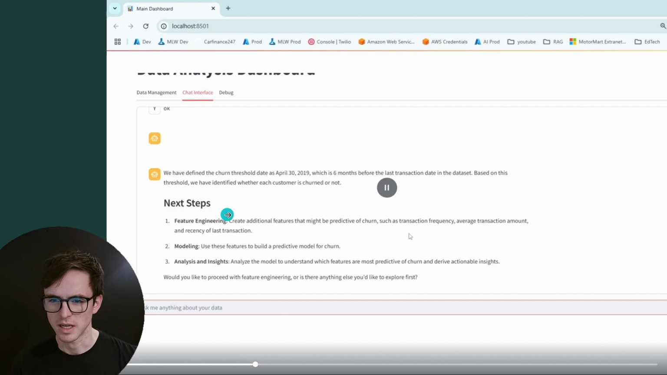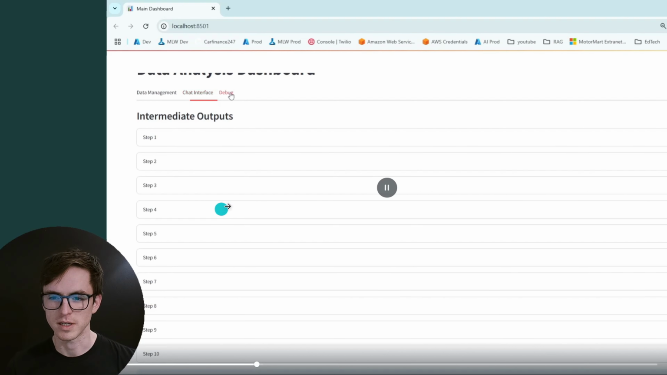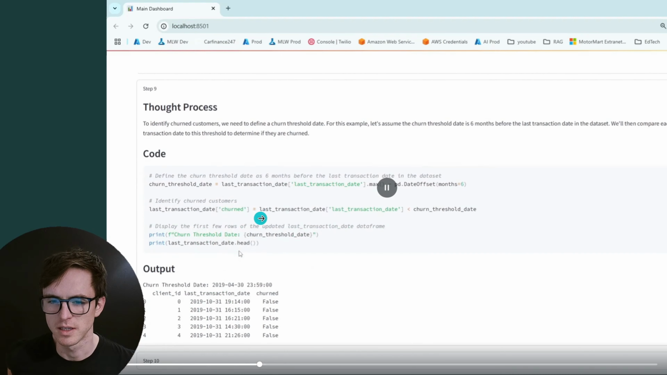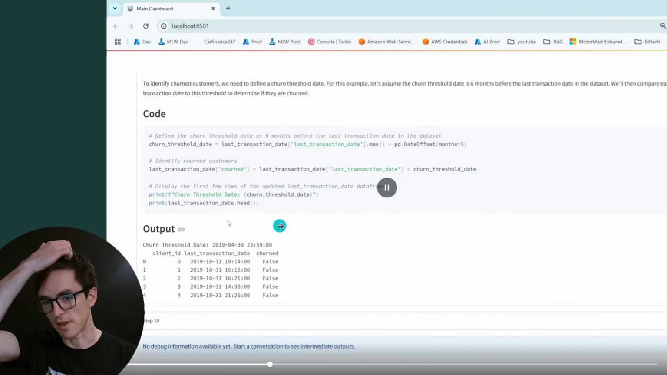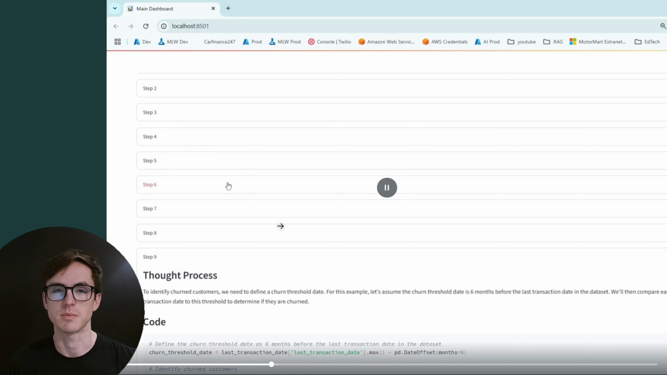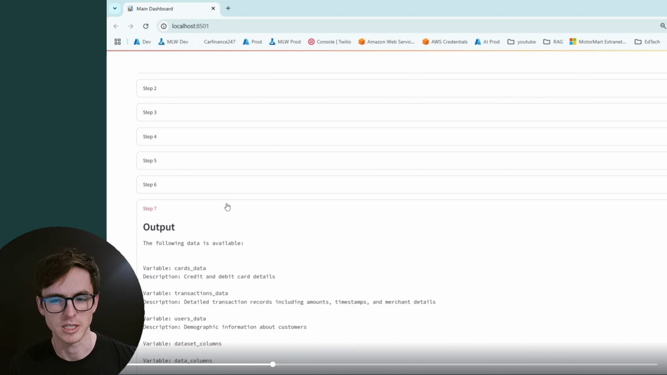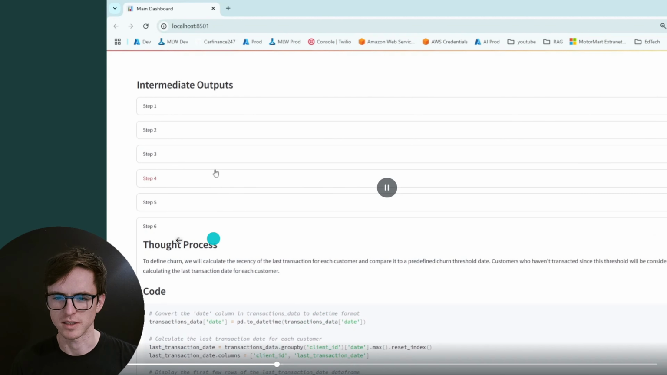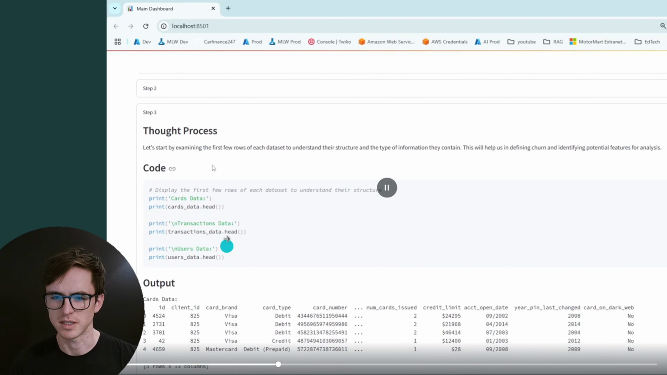So it's now saying we need to create additional features, but let's take a quick look at the output to see what it's done. So it's saying the last transaction date is less than the churn threshold date, which is 6 months after the last transaction date. That looks pretty good. So if a customer hasn't made a transaction for 6 months, then they are considered churned. That seems pretty reasonable to me. And it's quite nice to see that it's reusing some data in the intermediate steps.